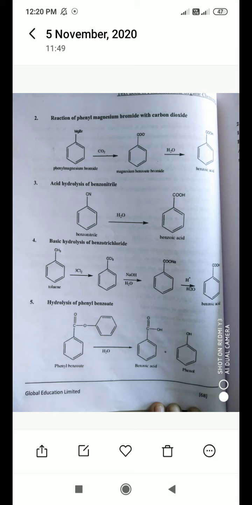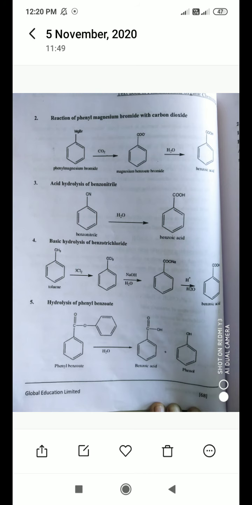Then you should keep in mind which type of catalyst and which type of intermediate have to be used for the formation of the final product, that is benzoic acid. You must try yourself, you must practice the different reactions, and you must remember the titles of these synthesis or preparation reactions. Okay, now what's the next?